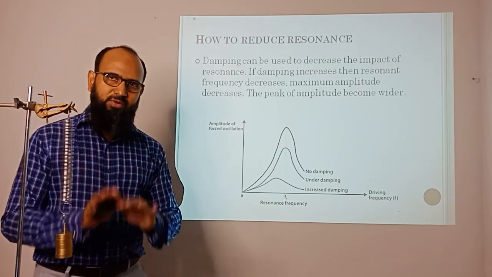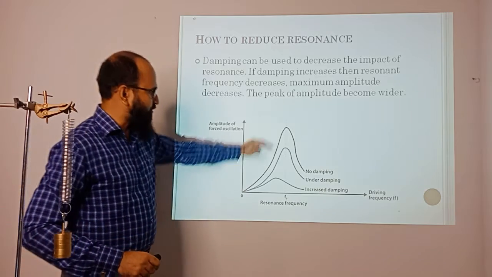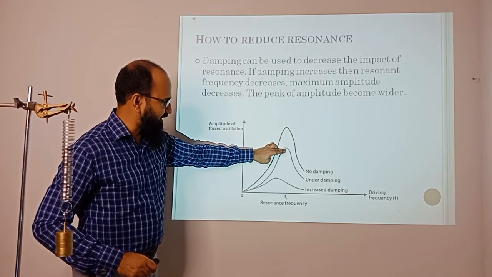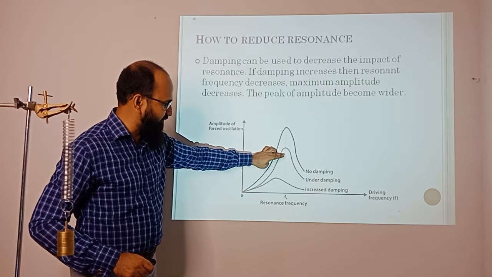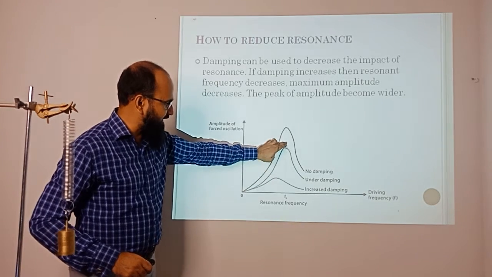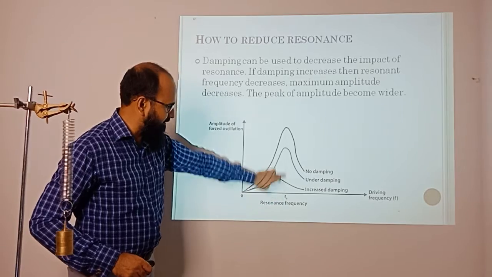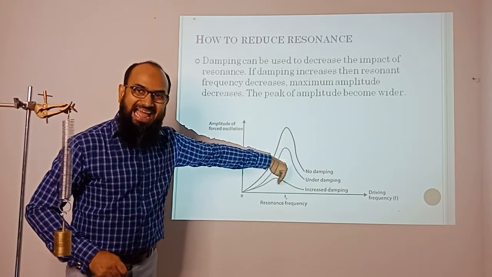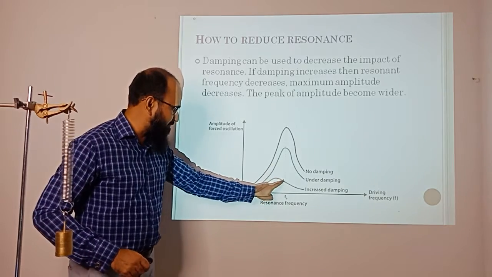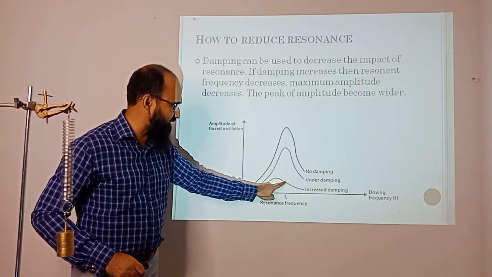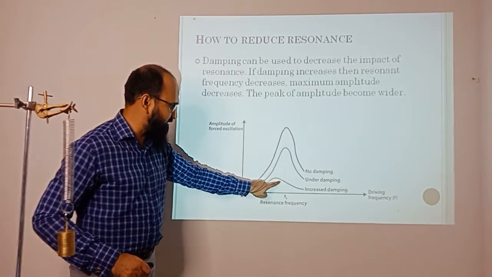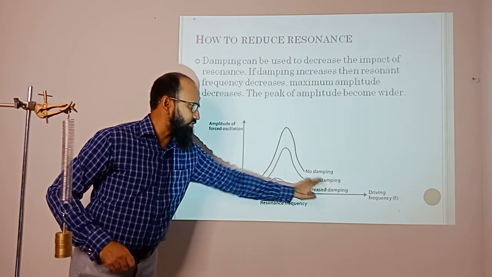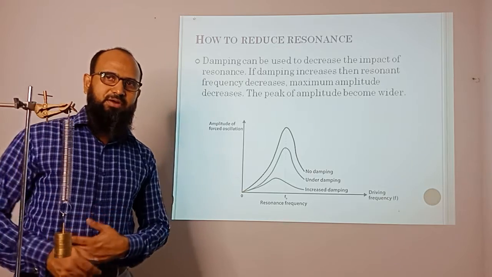If I increase the damping, from the top, there is no damping, now light damping, and we increase more damping. Check that the resonance frequency has been shifted when we add the damping. And remember, the peak becomes sharp but this part becomes wider. Remember, none of them becomes zero at the driving frequency of that part.